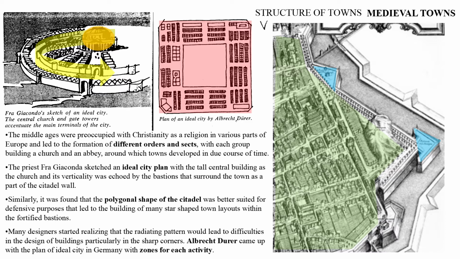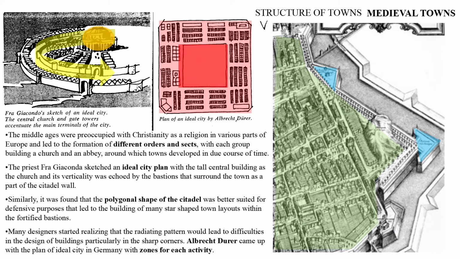The last point, if you can see, many designers started realizing that the radiating pattern would lead to difficulties in the design of buildings, particularly with sharp corners. Now they were starting to think not only about the planning of these particular cities, but about how they were going to have sharp corners or curved corners on the streets, which they were getting adapted to, and they said, okay, let's change the design of what exists now, of the streets and of the plan.